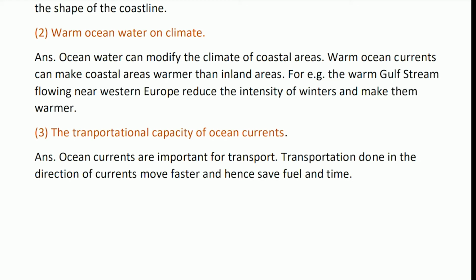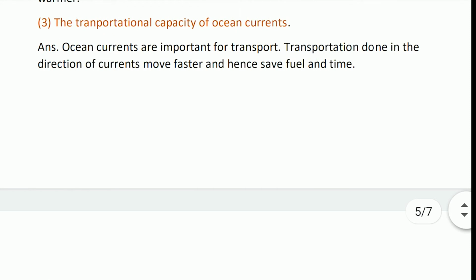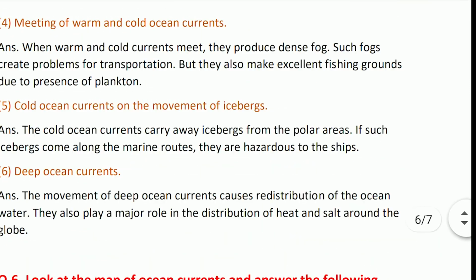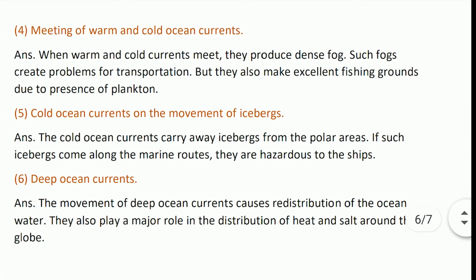The transport capacity of ocean currents. The ocean currents are important for transport. Transportation done in the direction of currents moves faster and helps save fuel and time. Meeting of warm and cool ocean currents. When warm and cool ocean currents meet, they produce a dense fog. Such fog creates problems for transportation, but they also make excellent fishing grounds due to the presence of plankton.